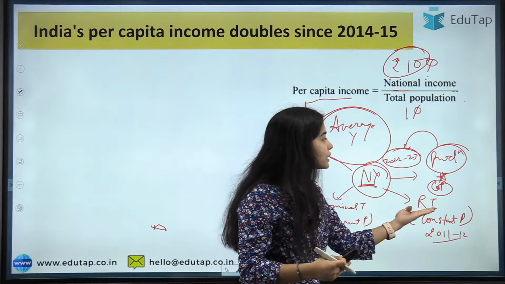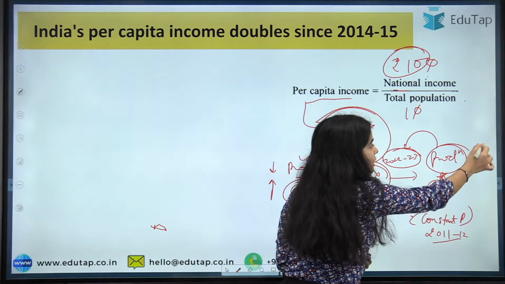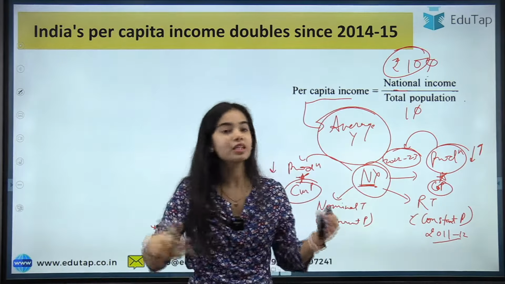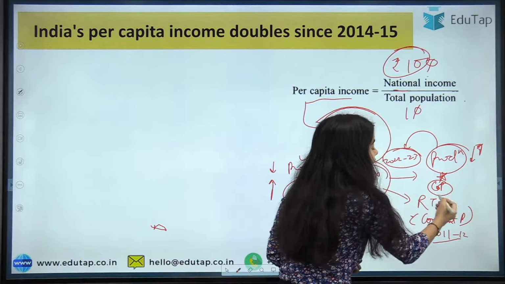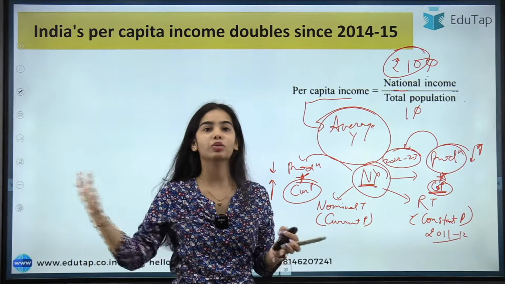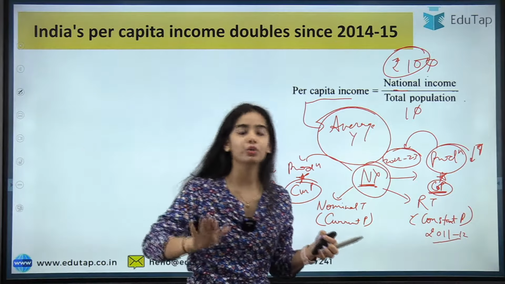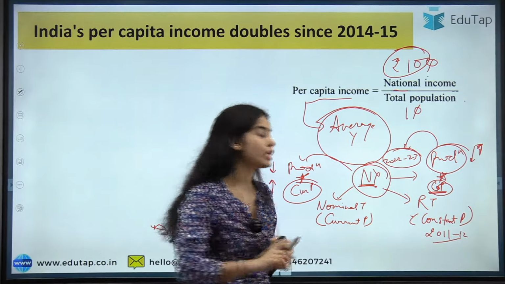Now when we talk in real terms, even if the production is decreasing or increasing, let's say from the previous year the production is actually decreasing. Constant prices mean that we do not care about the prices from the previous year to the current year, we only care about the prices of 2011-2012.